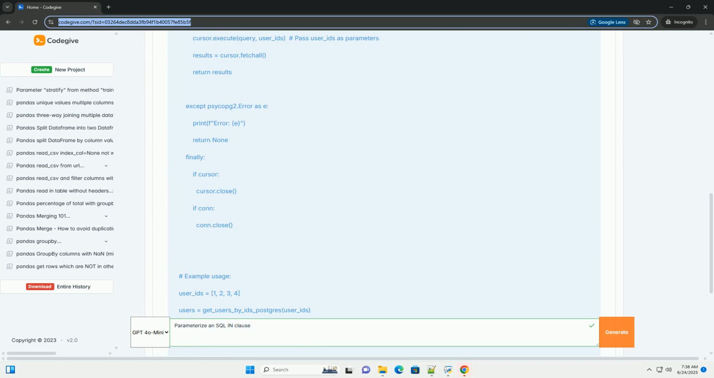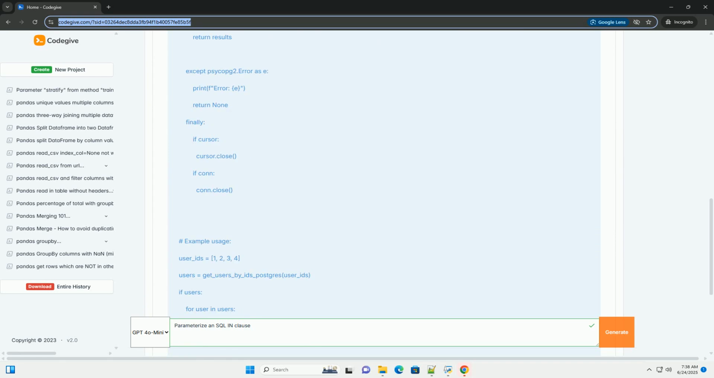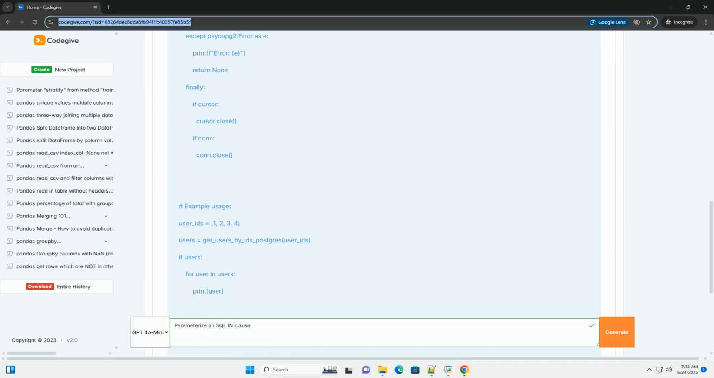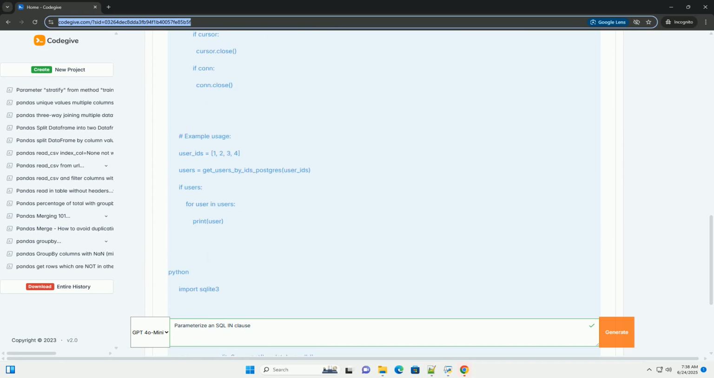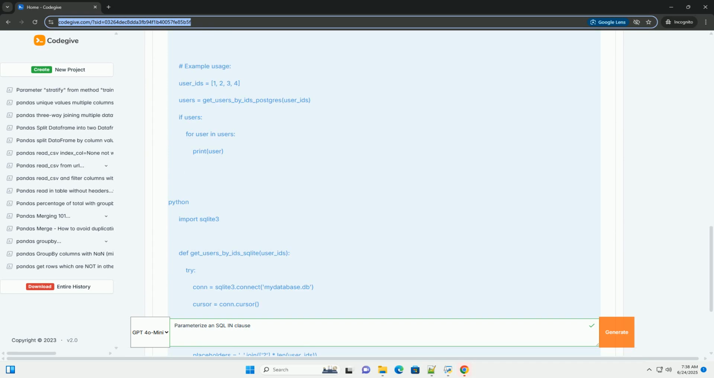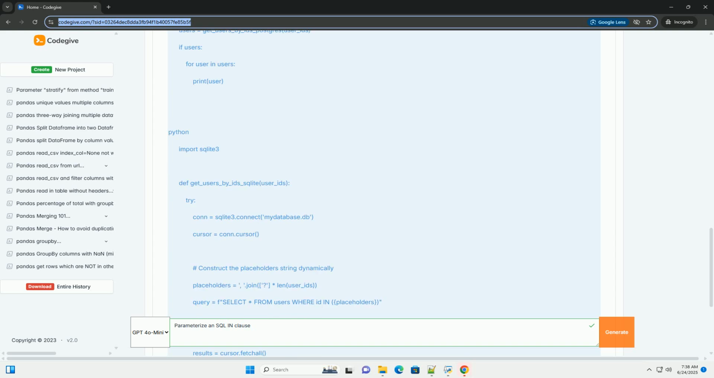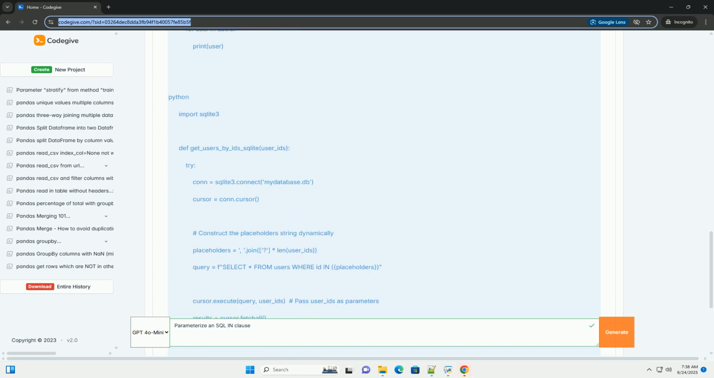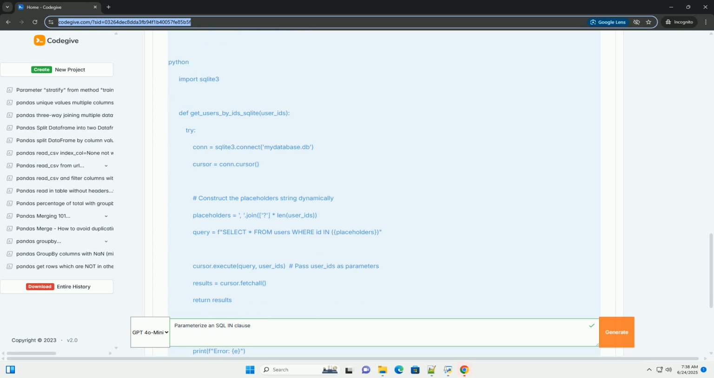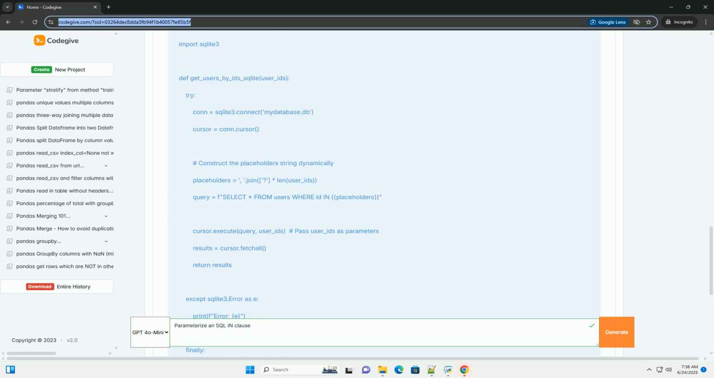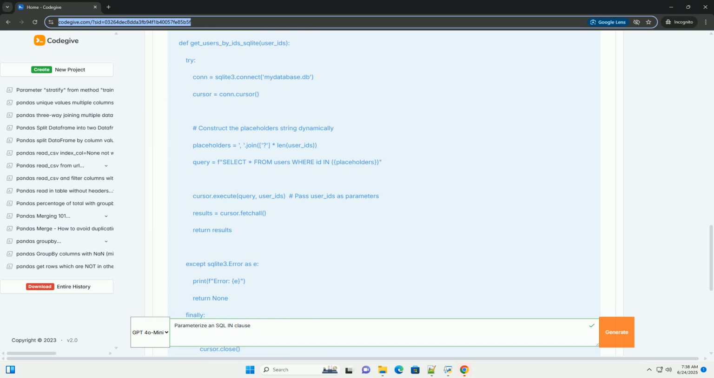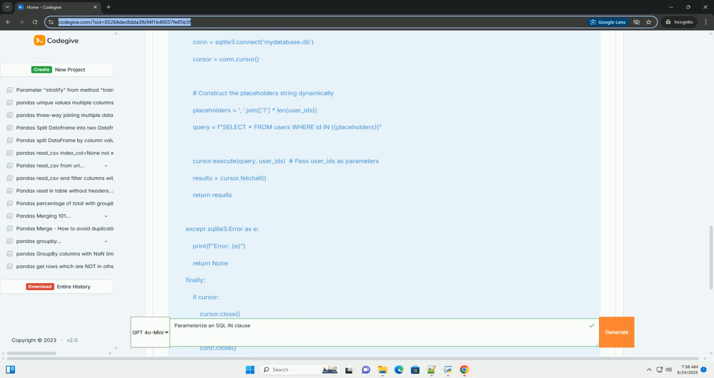psycopg2 for PostgreSQL and sqlite3 for SQLite, and C#, using SqlConnection. Why parameterize IN clauses? 1. SQL injection prevention. Consider this naive, and dangerous, approach. If user_ids contains a string like "1; DROP TABLE users;", it can be injected directly into the SQL query, leading to catastrophic data loss. 2.